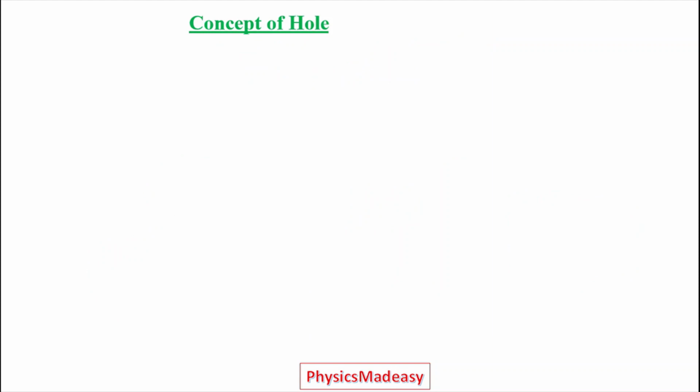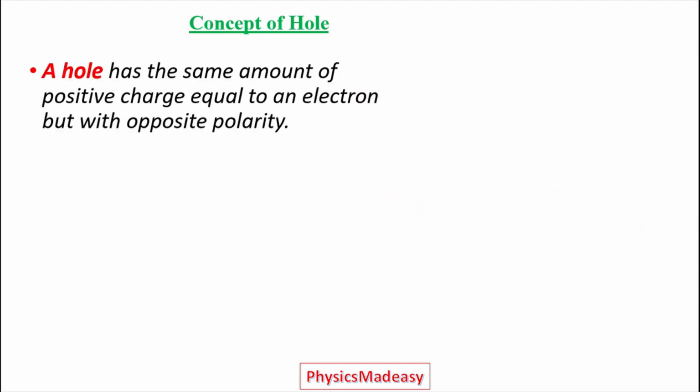Now come to the concept of a hole. A hole is the same amount of positive charge equal to an electron but with opposite polarity. We know that an electron exists with a negative charge, and a hole is the same amount but it is a positive charge, and their movements are also different.